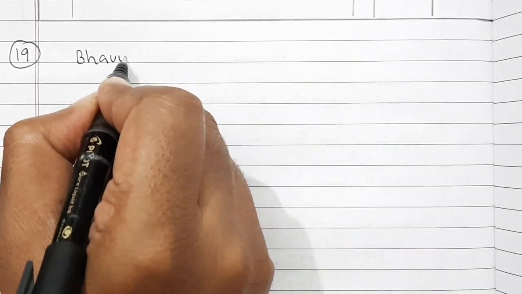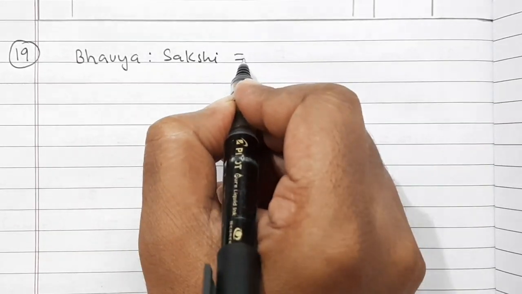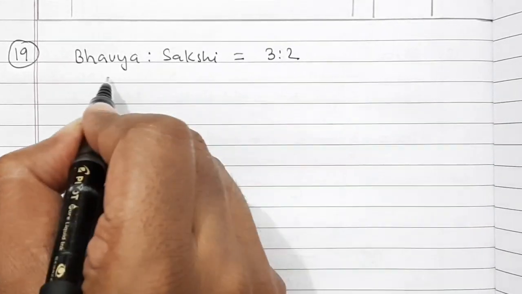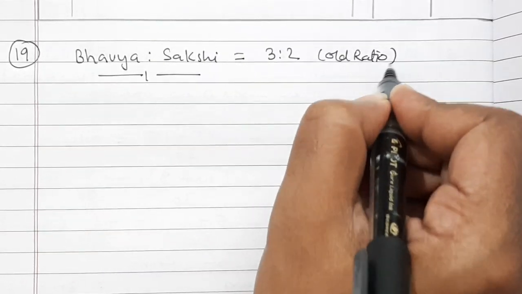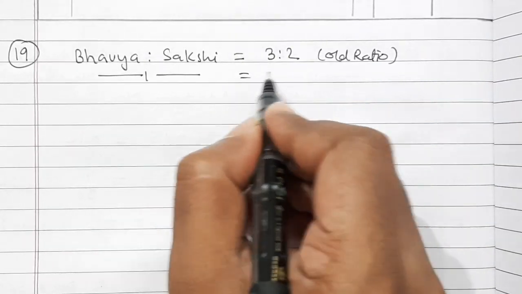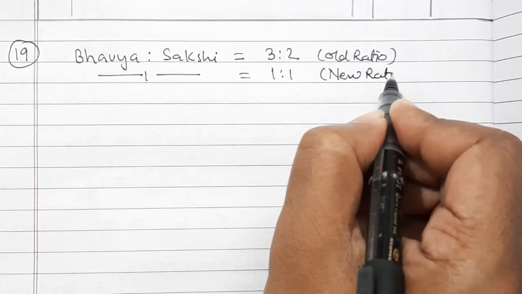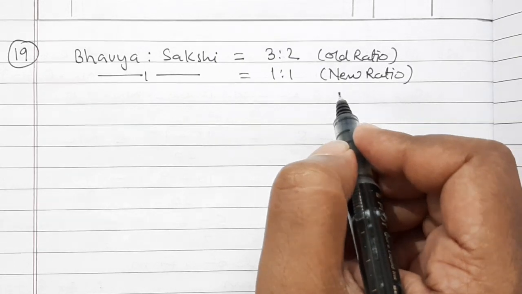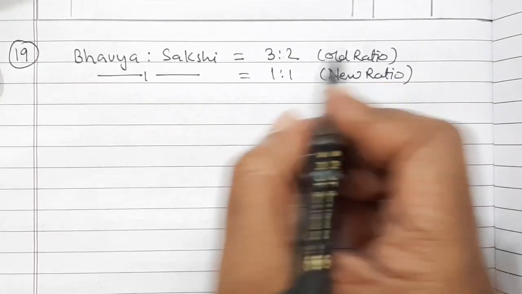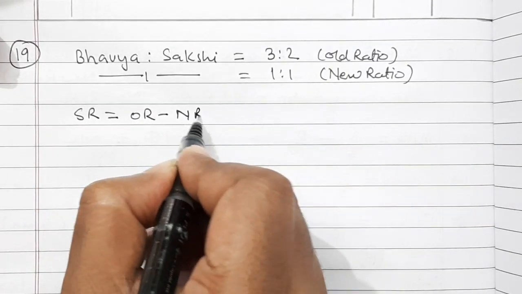So solution 19, Bhavya is to Sakshi is equal to 3:2, but later that is old ratio. But later the ratio has changed to 1:1, that is new ratio. So for the treatment of goodwill and treatment of general reserve, as asked in the question, we have to calculate sacrificing ratio. So sacrificing ratio is equal to old ratio minus new ratio.